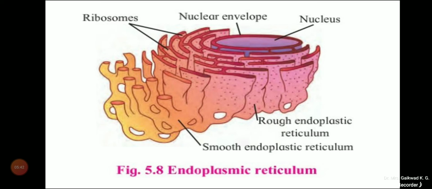The endoplasmic reticulum that is studded with ribosomes is called the rough endoplasmic reticulum, and the one devoid of ribosomes is called the smooth endoplasmic reticulum.